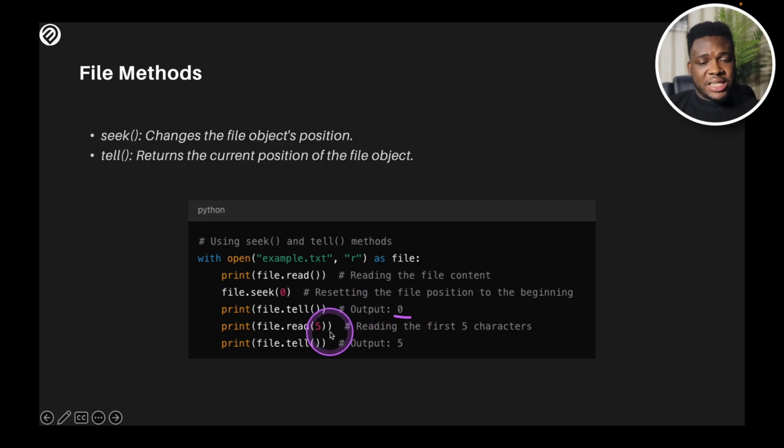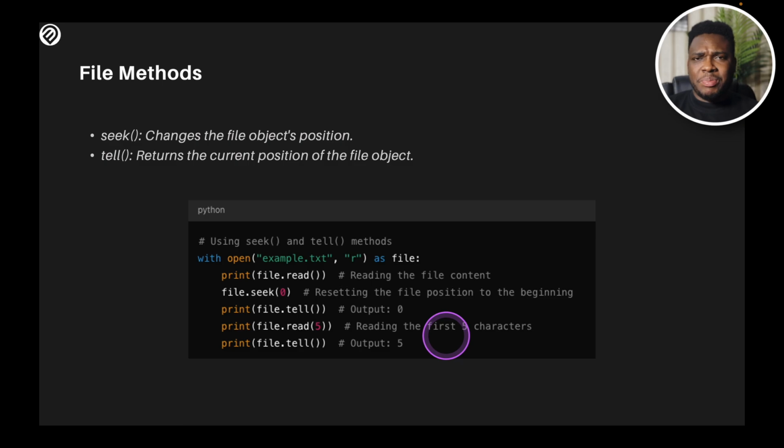I want to read the first 5 characters of the file, and I go to read. I put in 5 just to read the first 5 characters. If what I have within my example.txt is hello world, what is going to be printed here? What is going to be printed is hello, just the first 5 characters. And if I come here to tell, okay, I've printed the first 5 characters, what is the position? It tells me that the position is at the 5th position. So tell tells you where your cursor is at the moment.